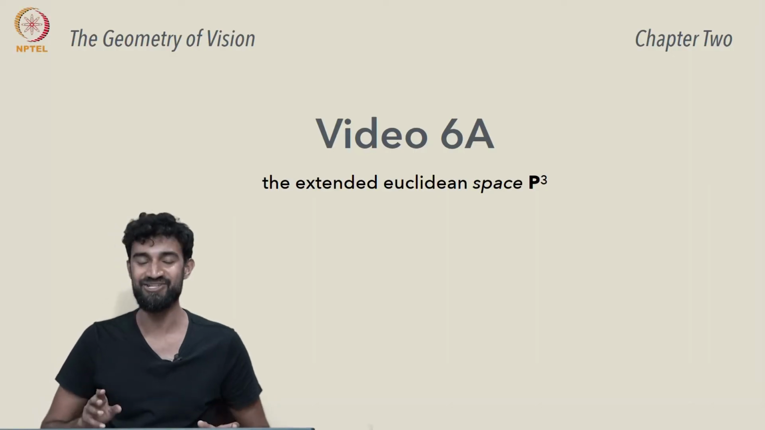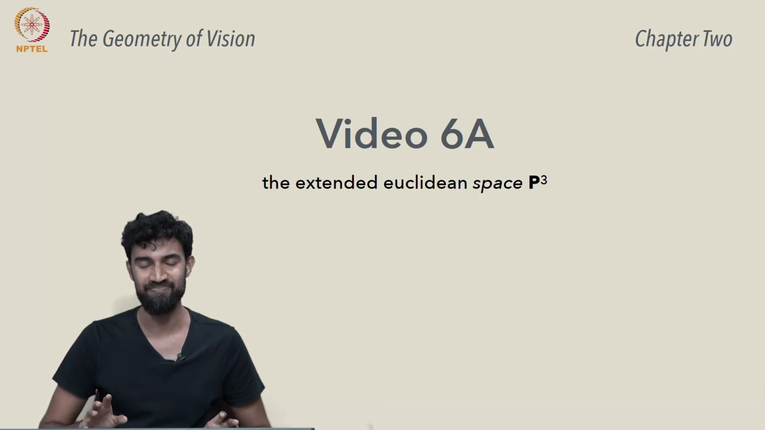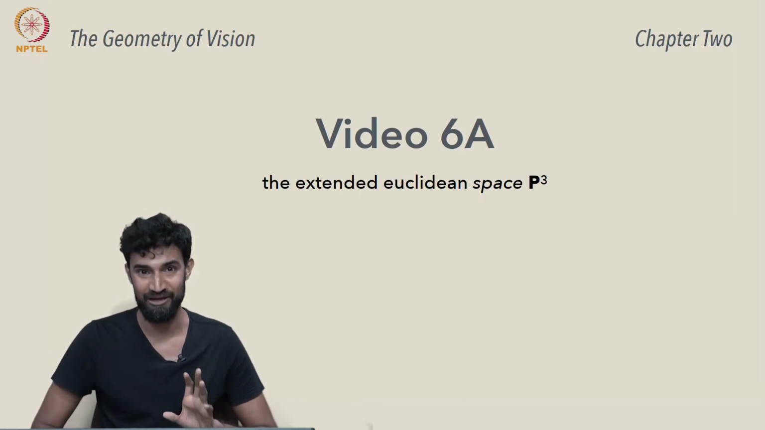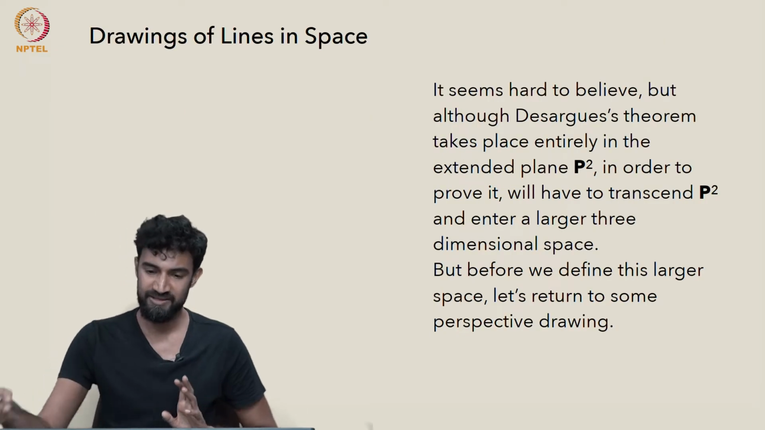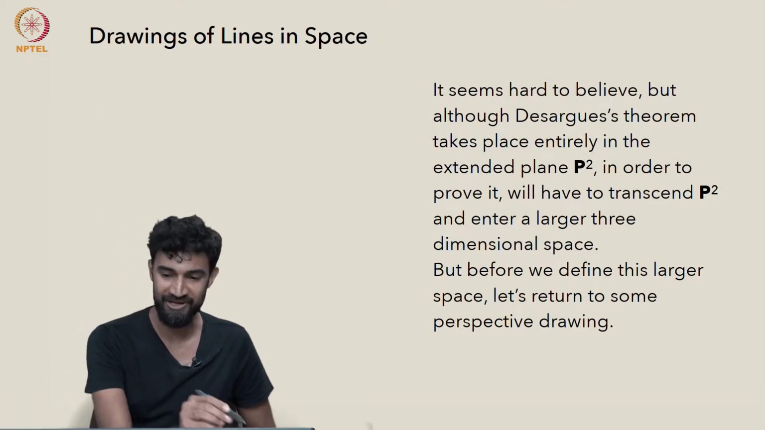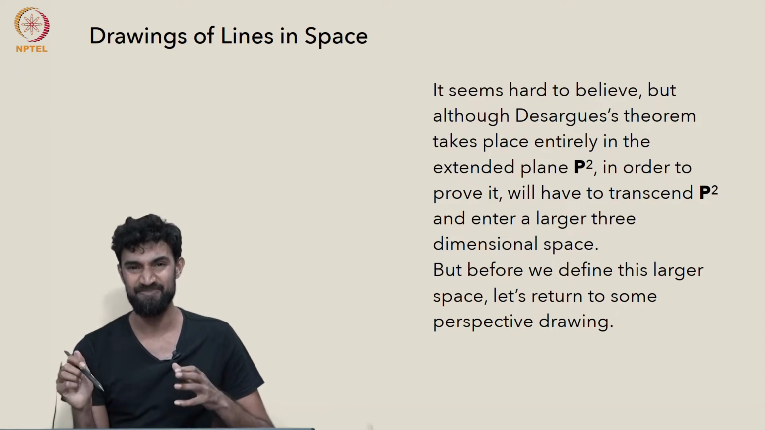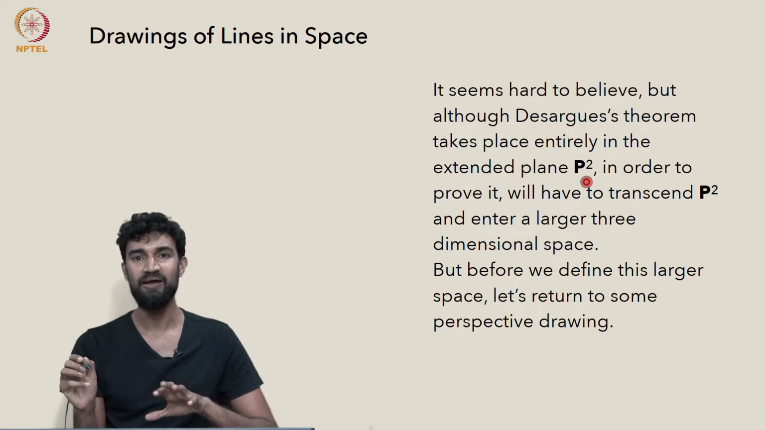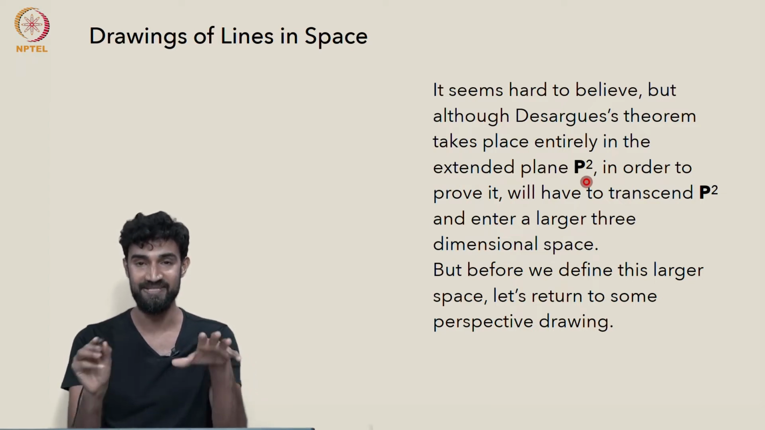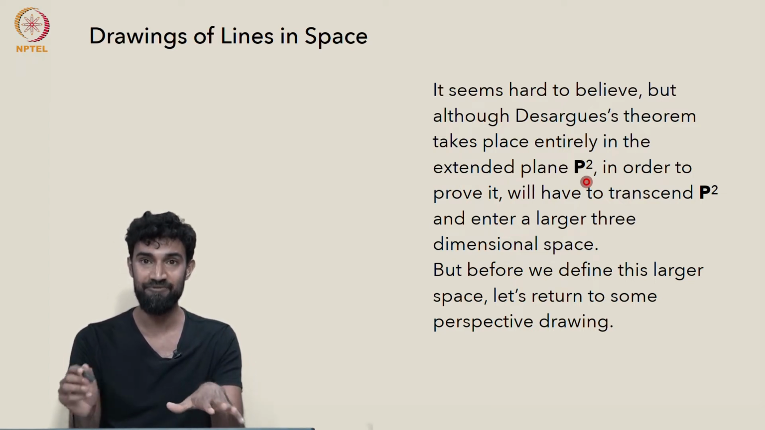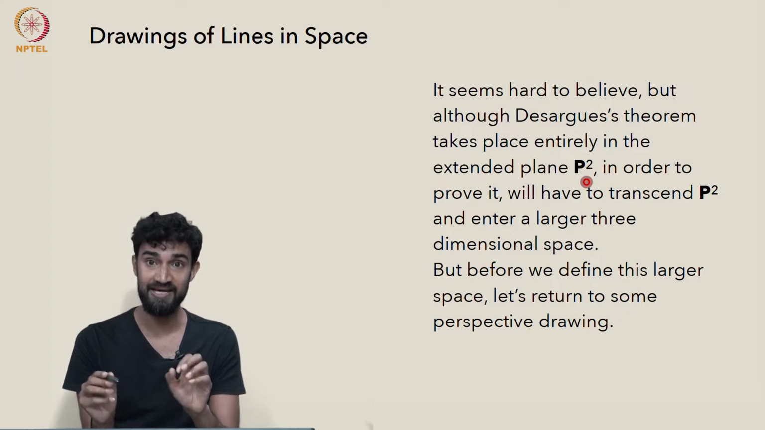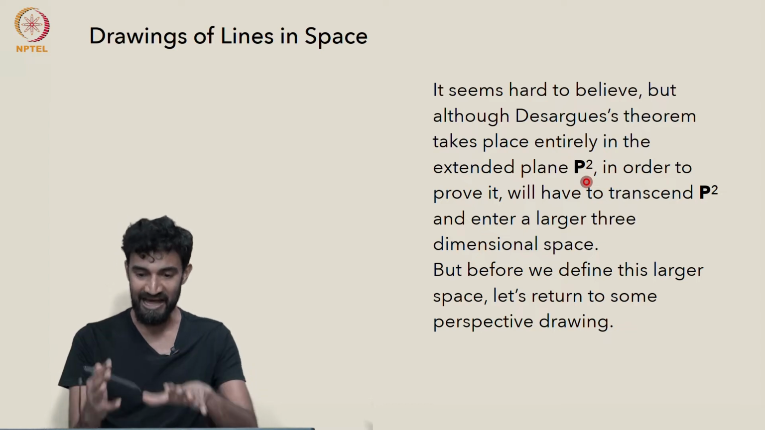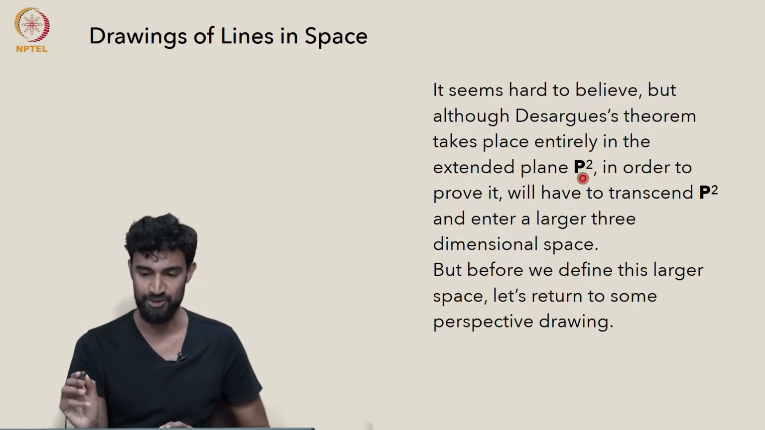Our task in this lecture is to prove Desargues' theorem. But in order to do that, there's some other business we have to take care of first. It seems hard to believe, but although Desargues' theorem takes place entirely in the plane, the extended plane P2, it's a statement about points and lines in the plane, and if certain conditions are met, it implies that some other things hold about those points and lines in the plane. It entirely lives in the extended plane P2.